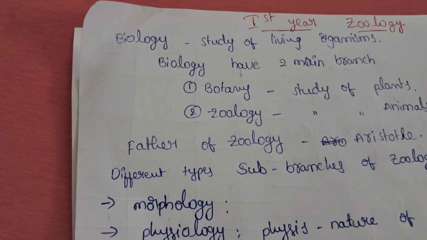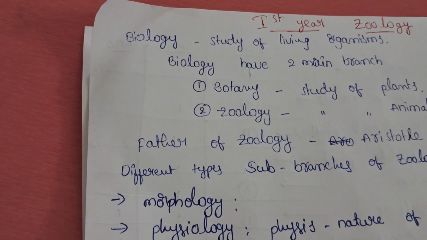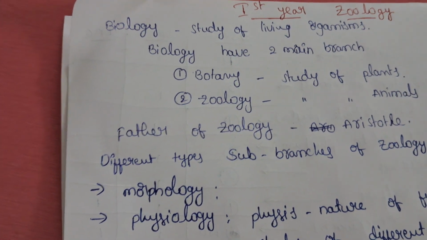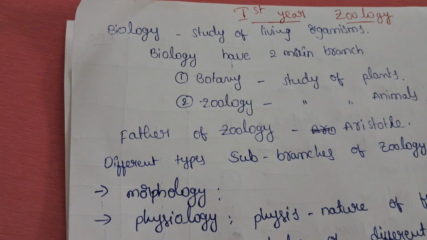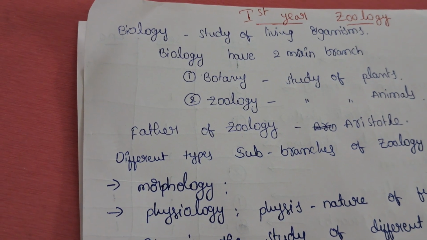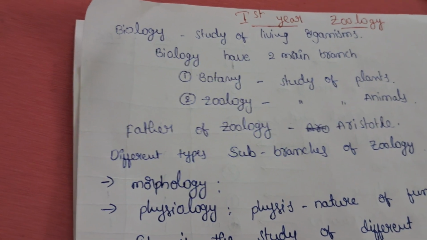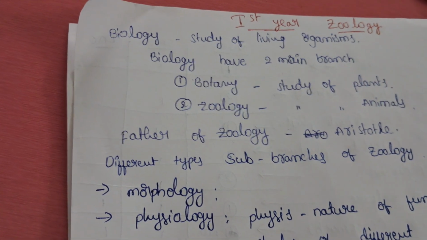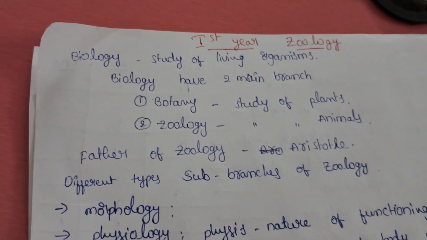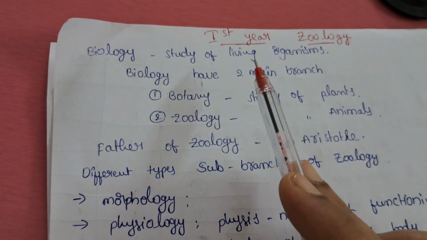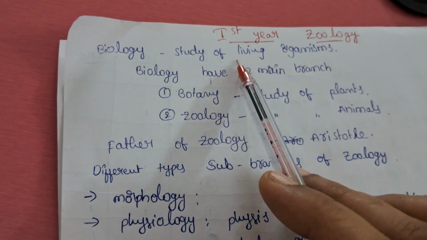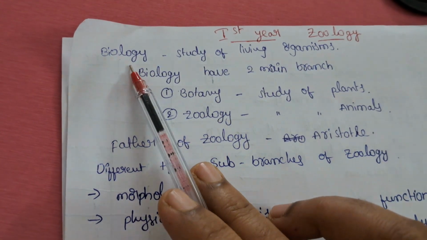First, what is biology? Everyone studied biology in 10th, 9th and 8th. After you complete 10th, intermediate has different types of subjects, and each subject is different. So first of all, what is biology? Biology is the study of living organisms. The study of living organisms is called biology.